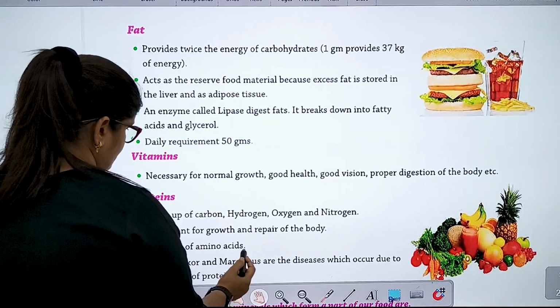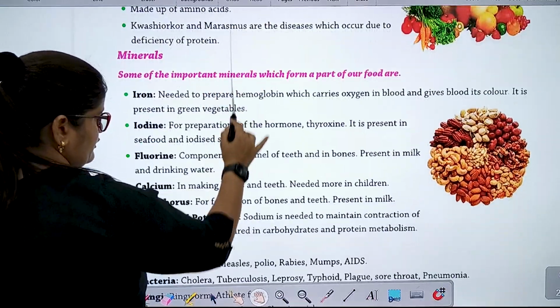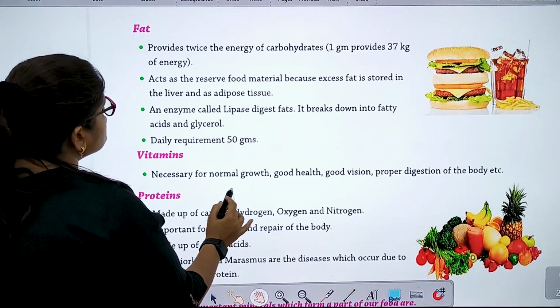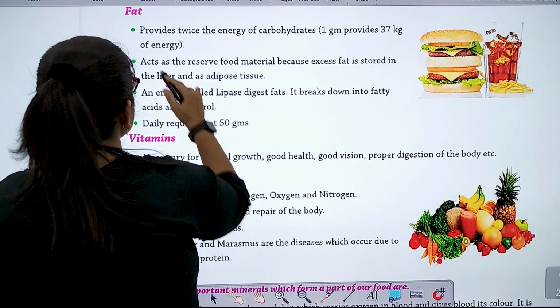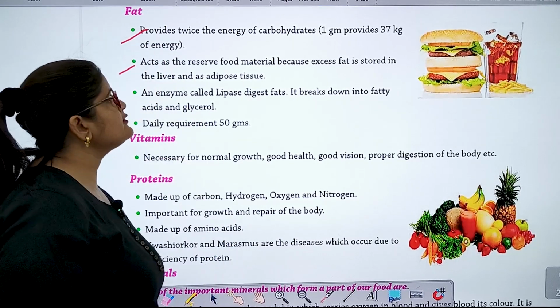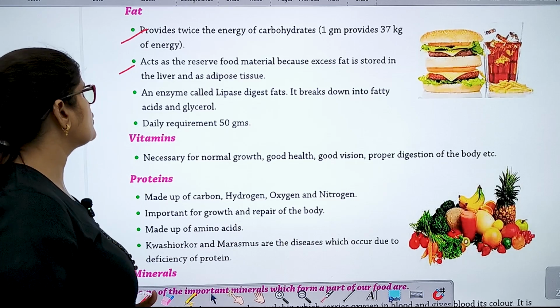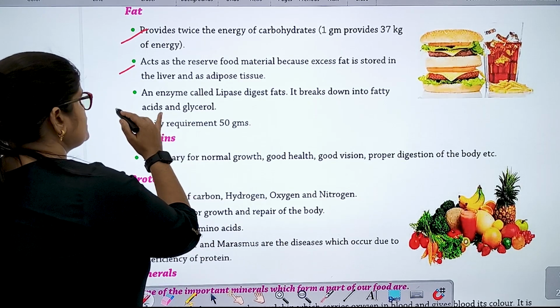Okay, fat. Now we will talk about fat. Provides twice the energy of carbohydrates. 1 gram provides 37 kJ of energy. Acts as the reserve food material because excess fat is stored in the liver and as adipose tissue.